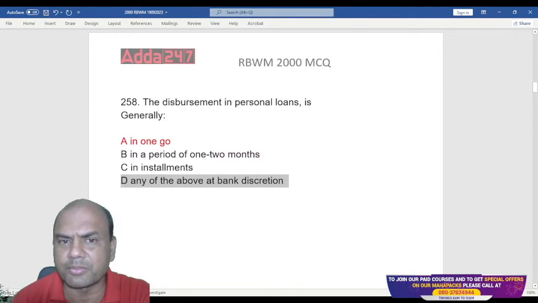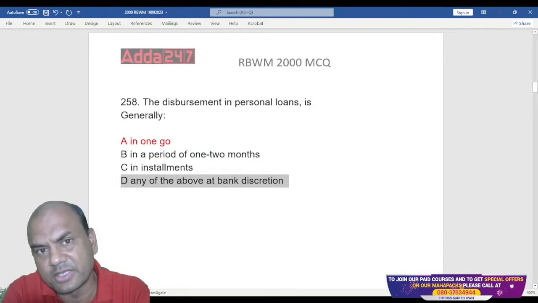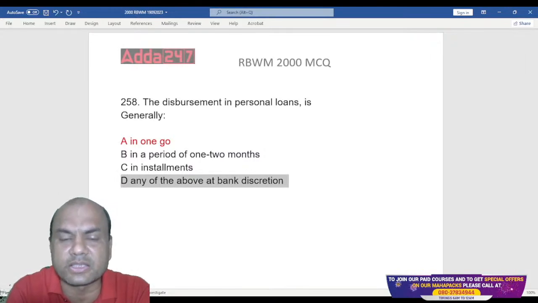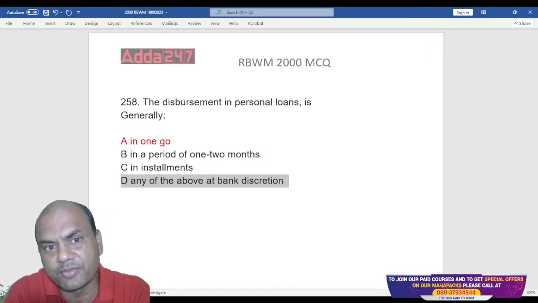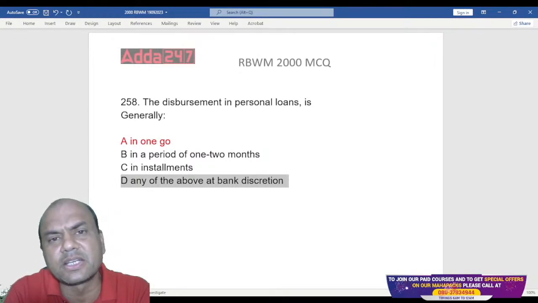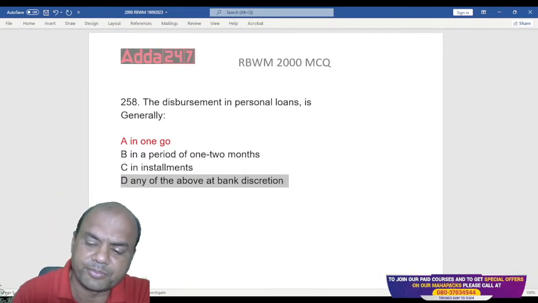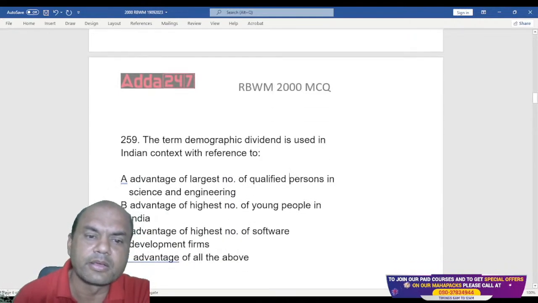But generally what happens, personal loan is for what? Personal loan is for the personal requirements. And for that, the human being or that customer has applied, right? So if the customer has applied for some urgent work, that person needs exactly the full amount for that urgent work. So that's why it's always disbursed in one go. Okay. Next one.